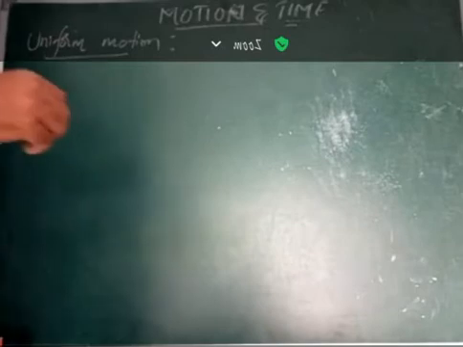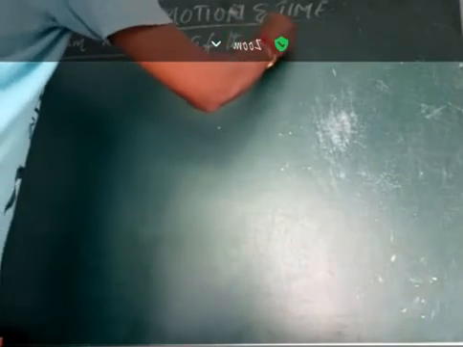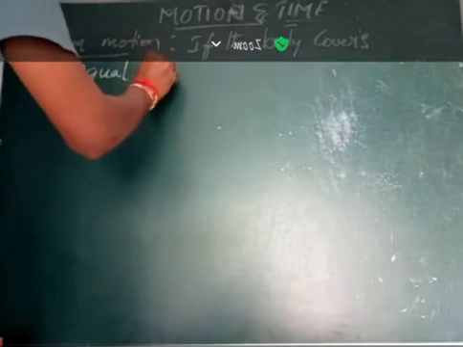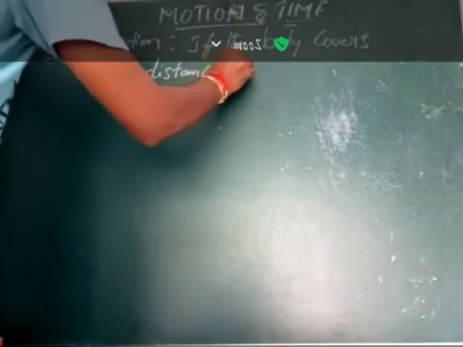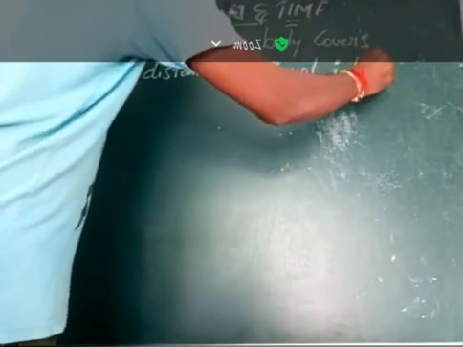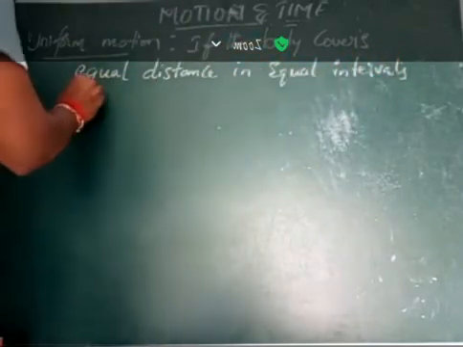The definition of uniform motion: a body is said to be in uniform motion if the body covers equal distance in equal intervals of time.